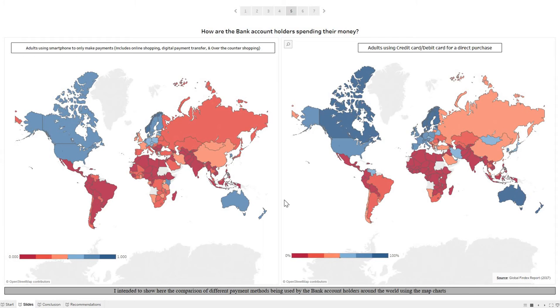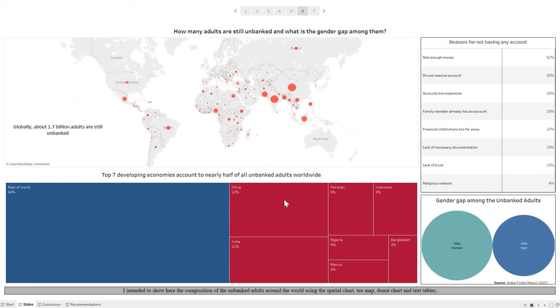Well, let's look at the unbanked data now and see how many adults are still unbanked and what the gender gap is in them. As per this data, about 1.7 billion adults are still unbanked, which means they neither have a bank account nor a mobile money account.